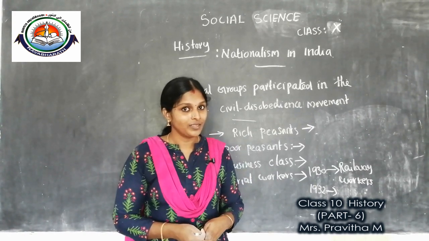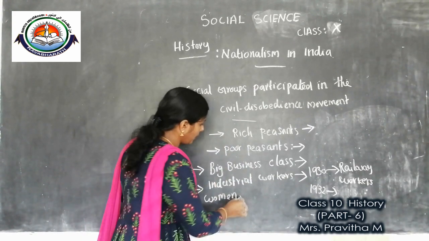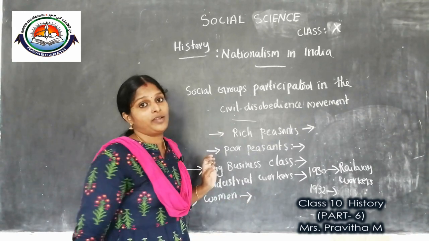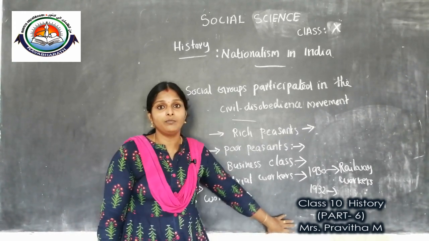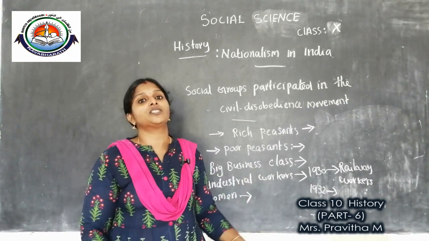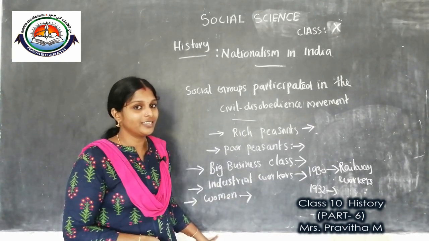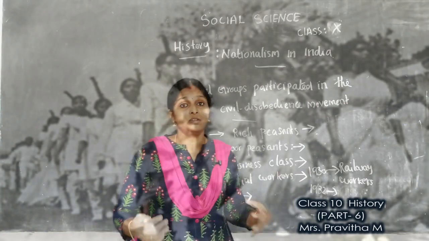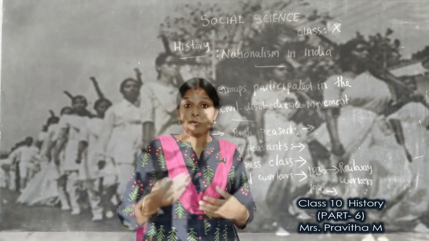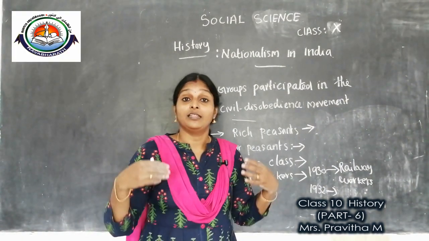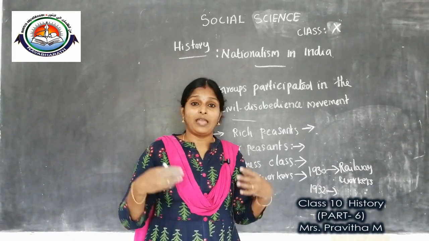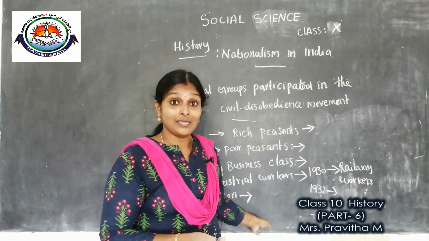Got it, children? Can we go to our next topic? Now we will look at how women became part of the civil disobedience movement. One of the important features of the civil disobedience movement was the active participation of women. When Gandhiji called the Salt March, children, many women left their homes. They manufactured salt, participated in boycott programs, and in many areas boycotted British-made items. They picketed liquor shops. In that way, they actively participated in the civil disobedience movement.